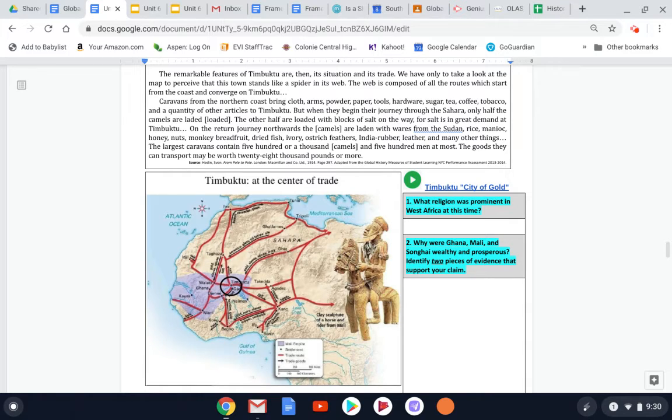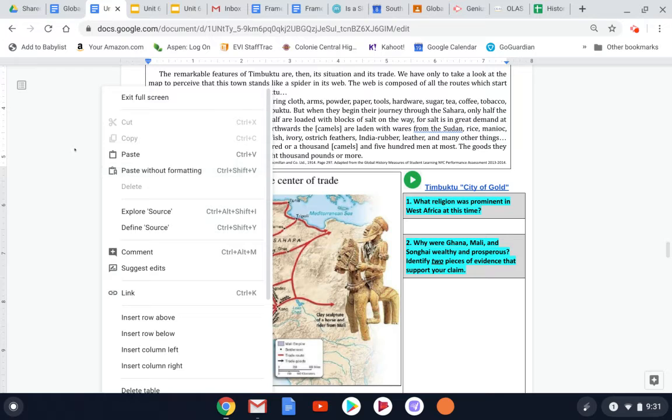This is not a new concept. We've seen this with other trade routes and other cities, like the ones in the Middle East, that helped the Islamic civilizations also prosper because they had many, many trade routes going in and out of their cities. All right, let's continue to read.